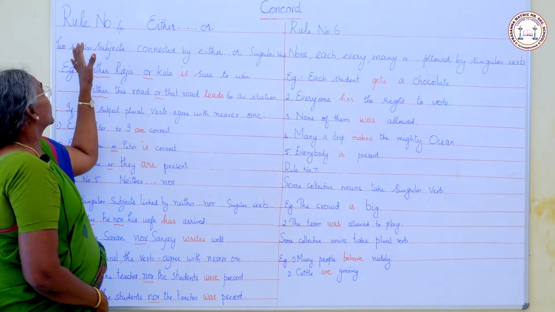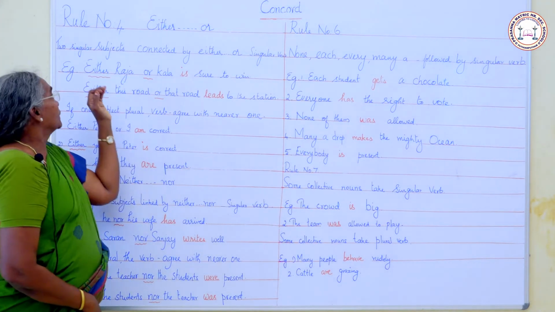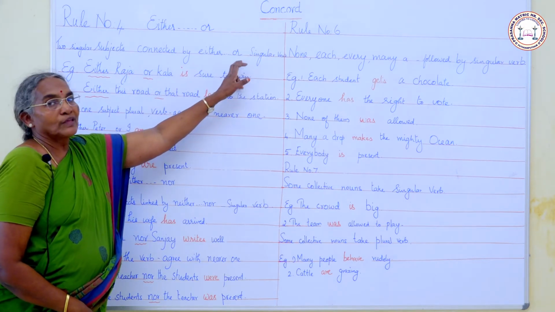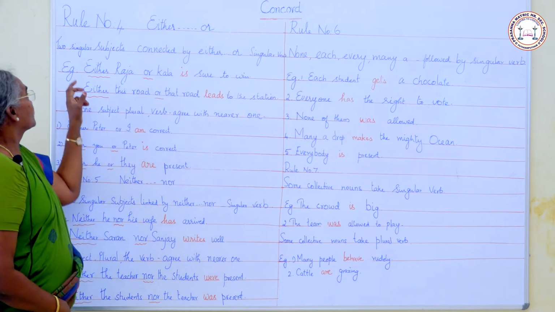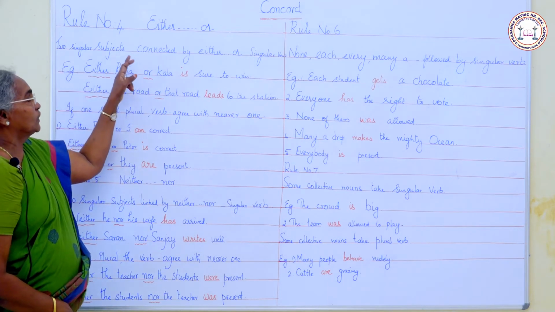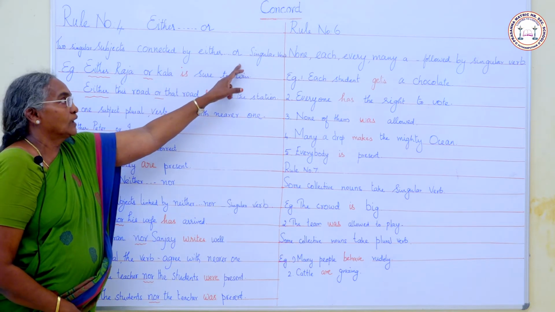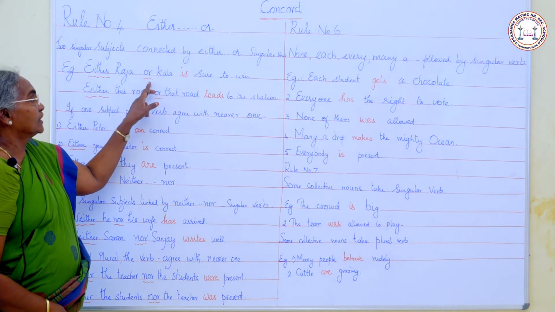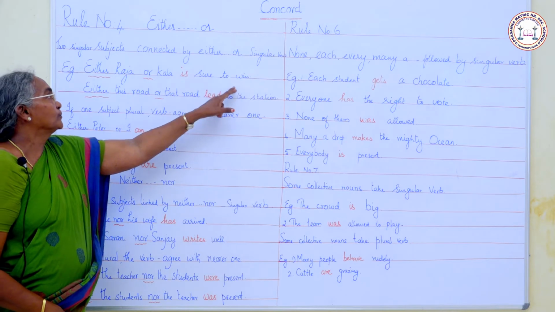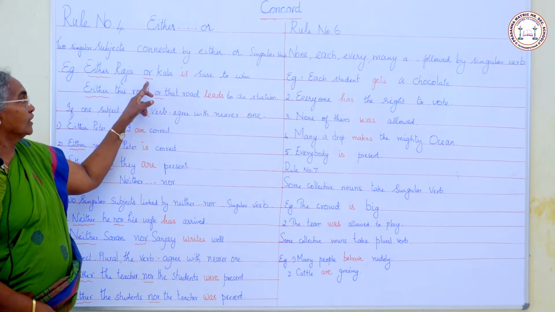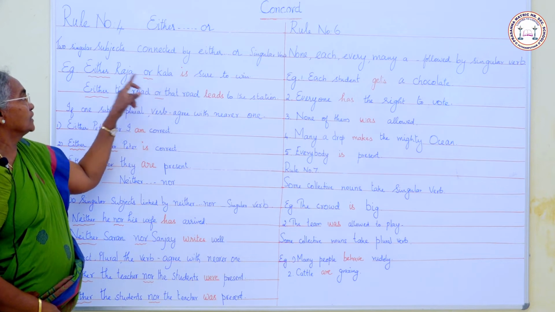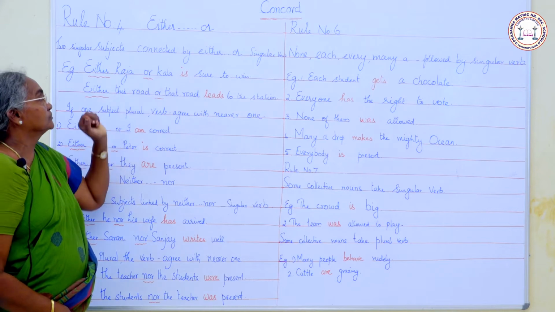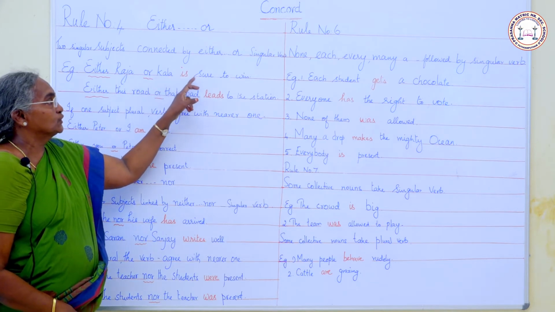Now let us see rule number 4. When two singular subjects are connected by either or, we use a singular verb. Example: Either Raja or Kala is sure to win. Raja and Kala are singular subjects connected by either or. We use a singular verb, is sure to win.